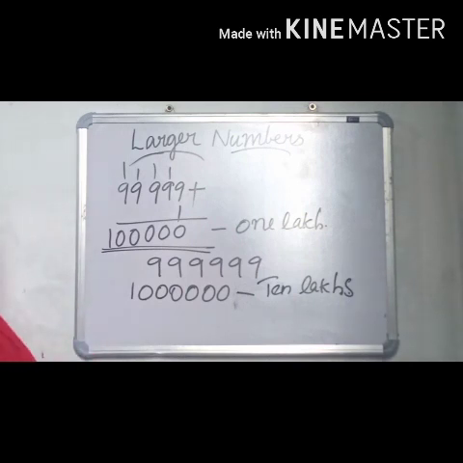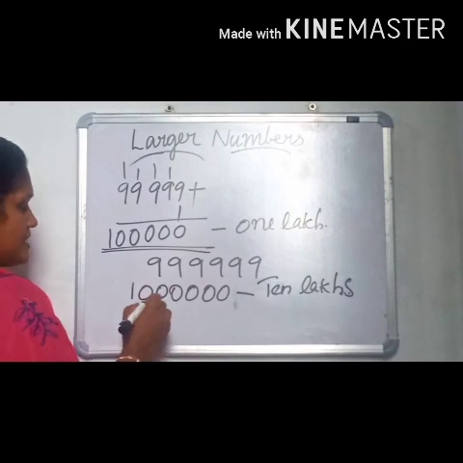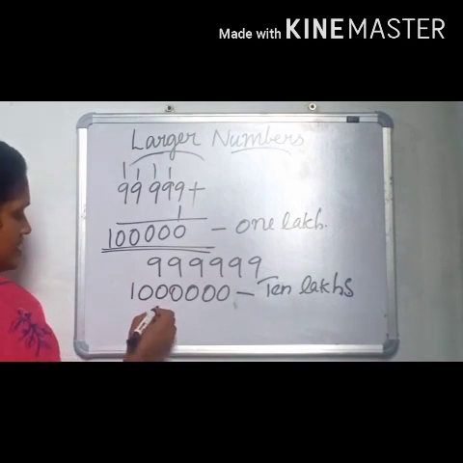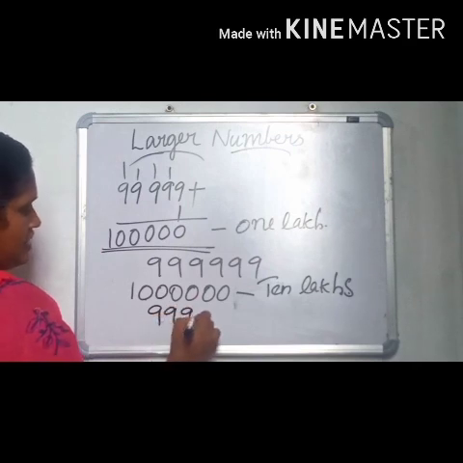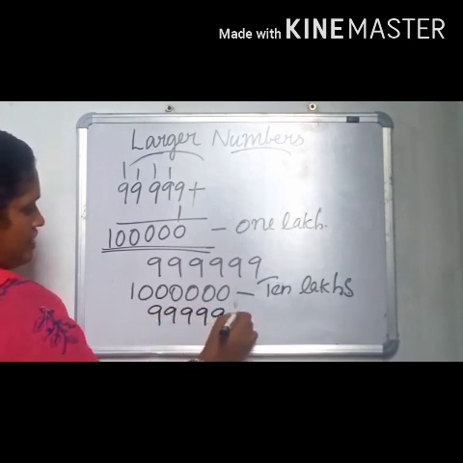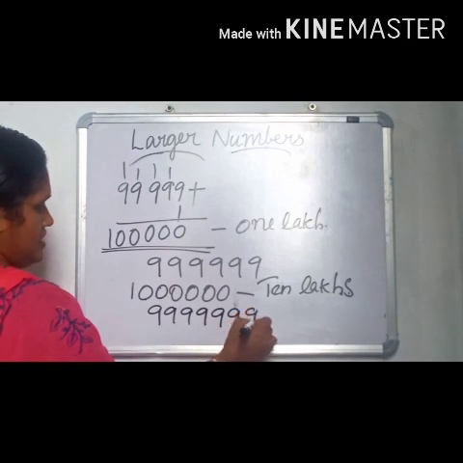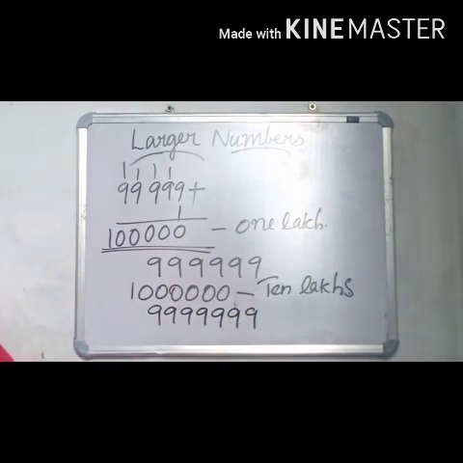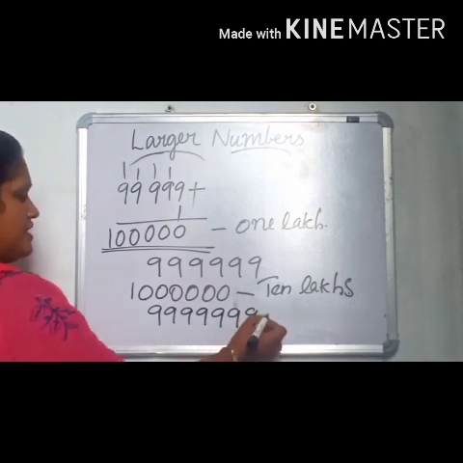Same way, we can write the greatest 7-digit number. It is 7 nines. What is the number name of this?